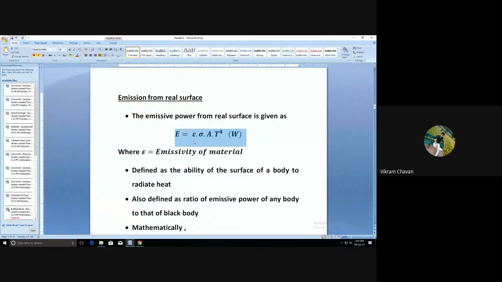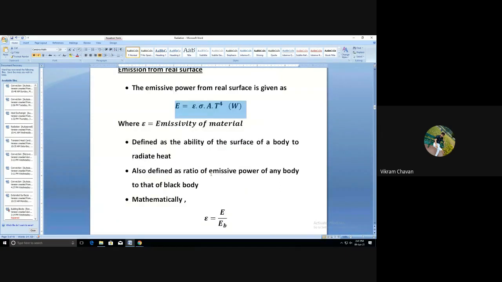How much heat can be radiated by a surface, that ability is the emissivity, and it is also defined as the emissive power of any body to that of a black body.